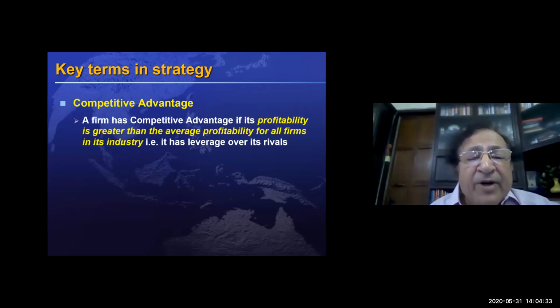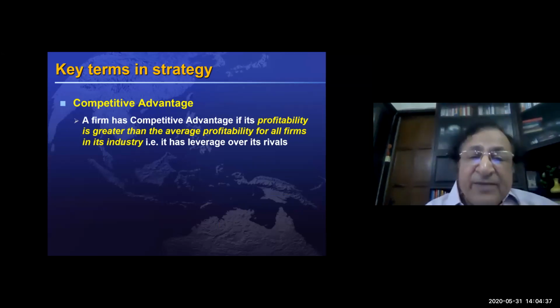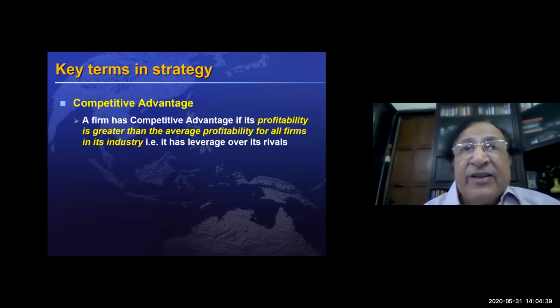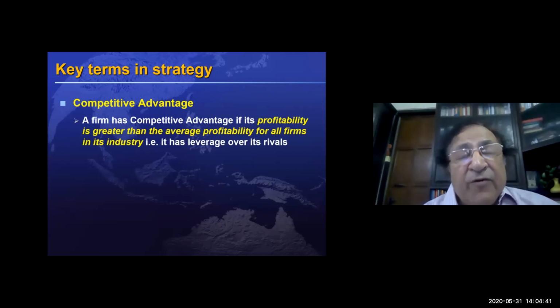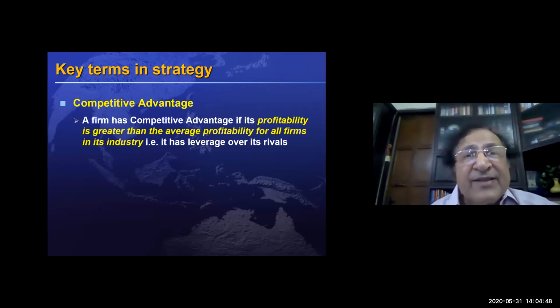If a company has a competitive advantage, its profitability is greater than the average profitability of all the firms in its industry. That means the firm has some leverage over its rivals, which is able to give it a higher profit.